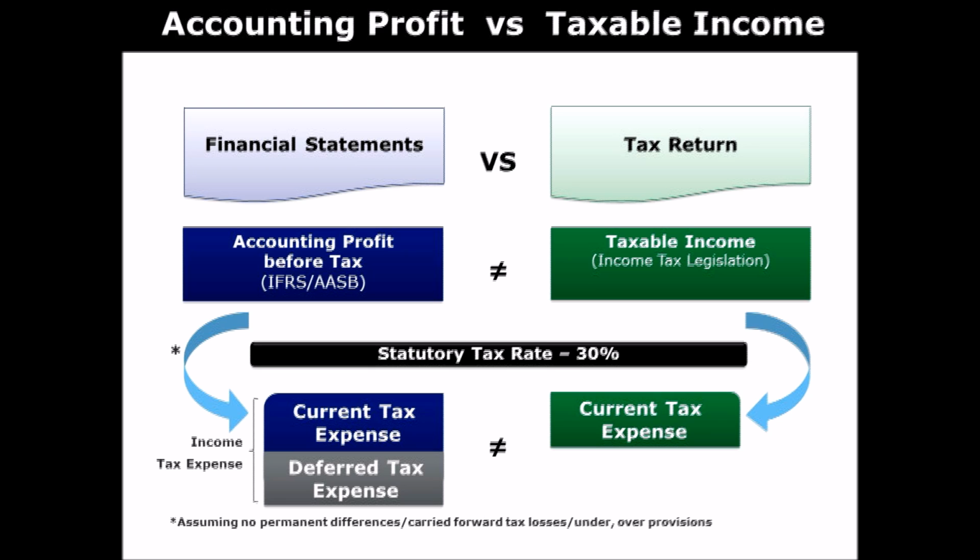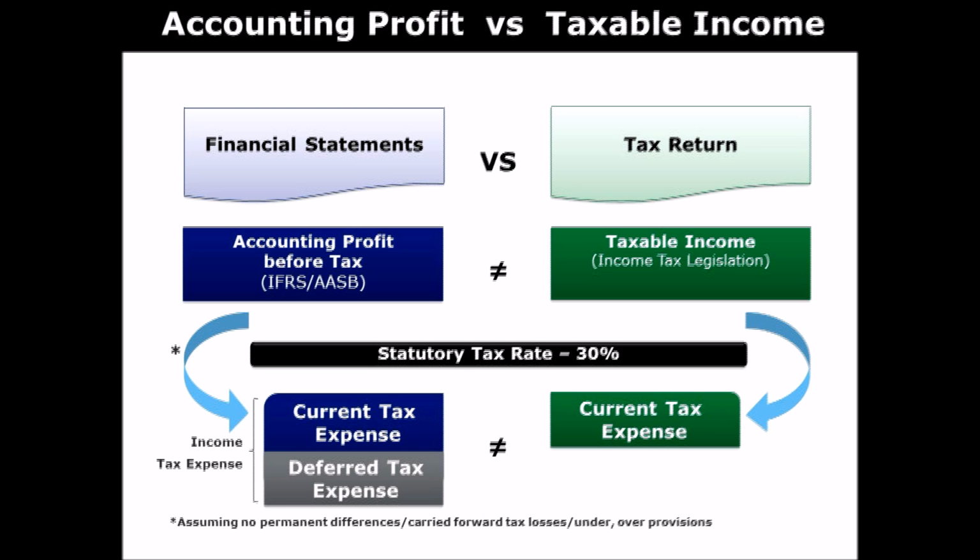For example, if you are living in the United States, you would use US GAAP. And if you're living in Australia, you would use Australian Accounting Standards Board, or AASB, which is pretty much in compliance with international financial reporting standards, which are used in a lot of countries in the world. Okay, but what I would like to emphasize here is financial statements are basically prepared using accounting standards, right?